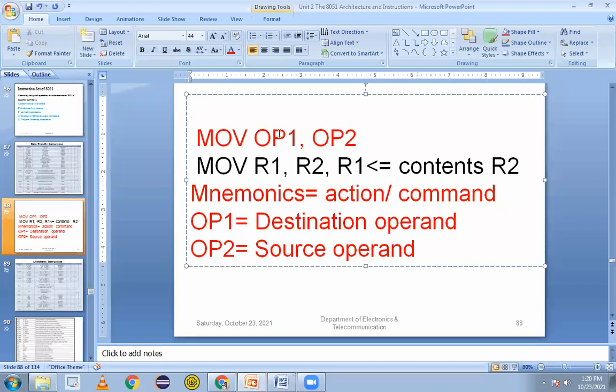OP1 means what? It is an operand. Operand means what? It is a destination. Means after taking the action, what is the result? Where to go? That is called a destination. So the destination will go here, that is in the OP1. Same way, from here I'm taking the data movement. I'm moving the data from the source operand. That is OP2, called a source operand. Over this, mnemonics OP1, OP2.